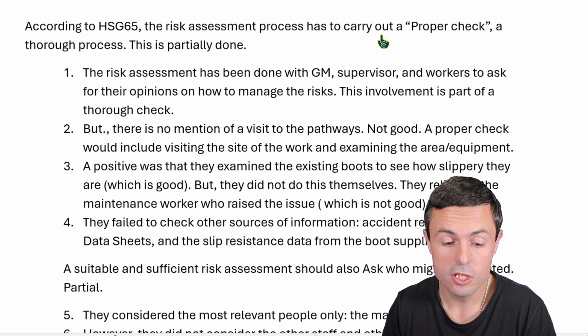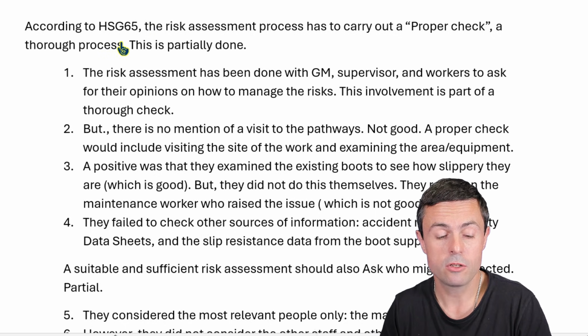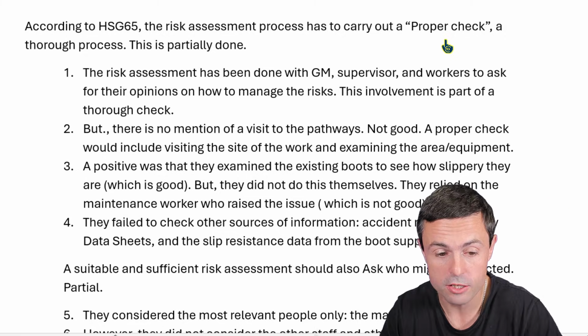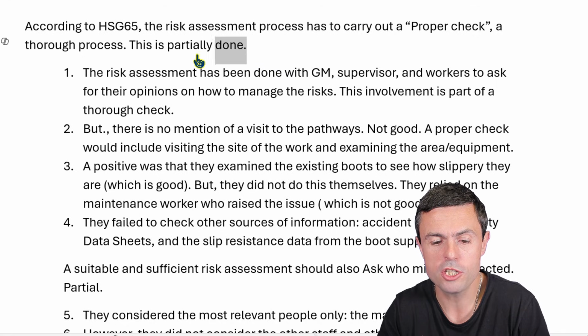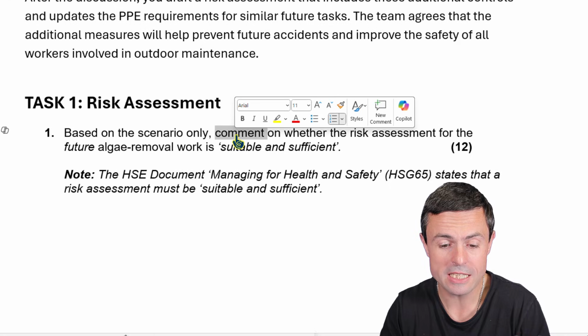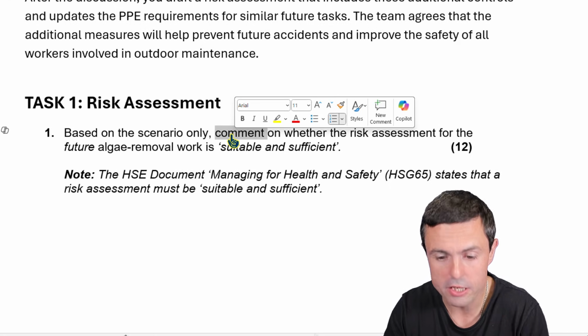Let's get back to the advice. Here's what I've written down as part of my answer. I've said, according to HSG 65, the risk assessment process has to carry out a proper check, a thorough process. This is partially done. I'm saying it's partially done because that's my opinion. Why am I giving my opinion? Because it's asking me for my opinion. It says comment on whether it is suitable and sufficient. So I'm giving my opinion on whether they've done a proper check.